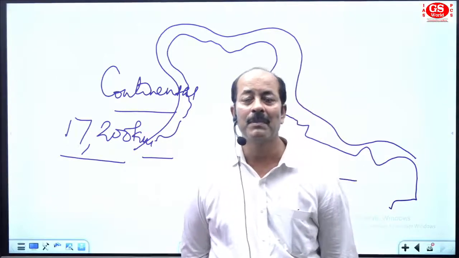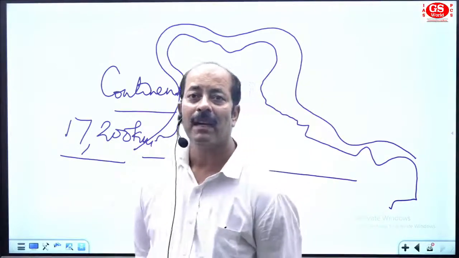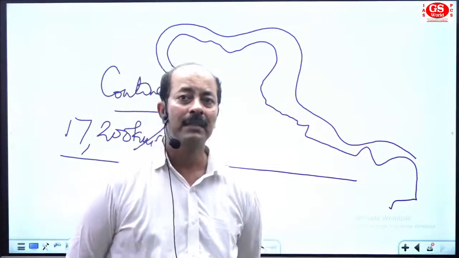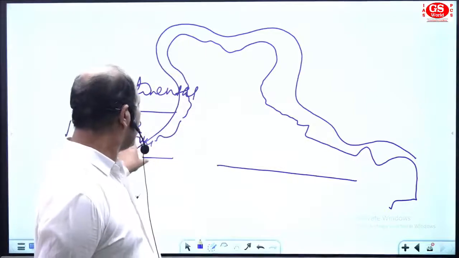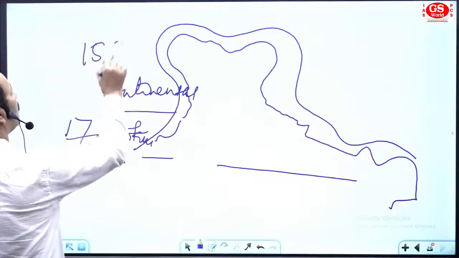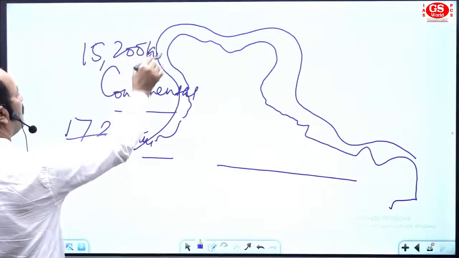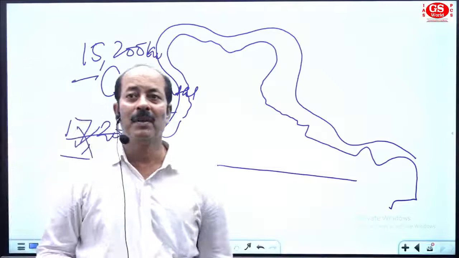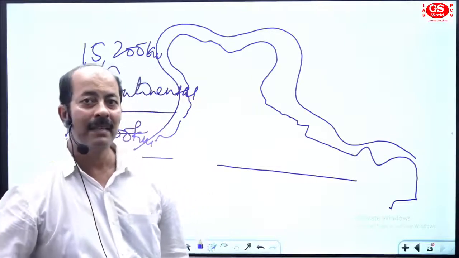So write the information related to the northern section. The land frontier of India is not 17,000, it's 15,200 kilometers. Not 17,000, that was the wrong one. 15,200 kilometers. Got it very clearly.